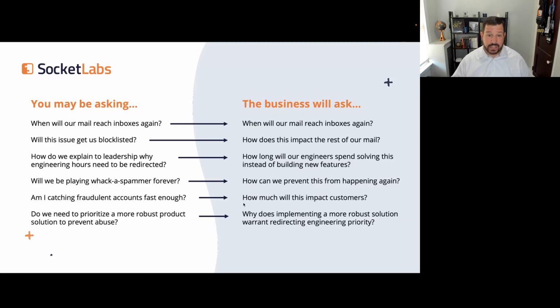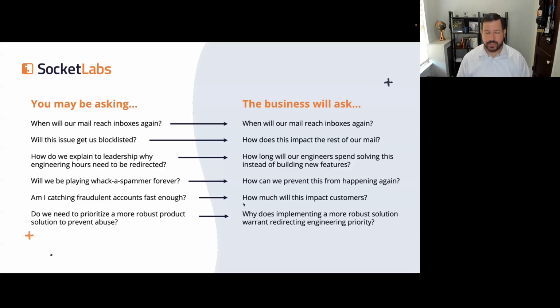Do we need to prioritize a fix to get this addressed? And in basically every question, I was able to turn back to them and say, well, what we're seeing in the StreamScore data tells us that you do have a problem. It is impacting all of your mail. You should then prioritize a fix.